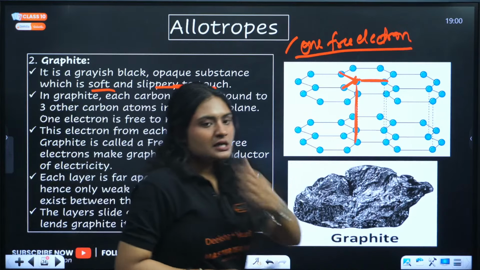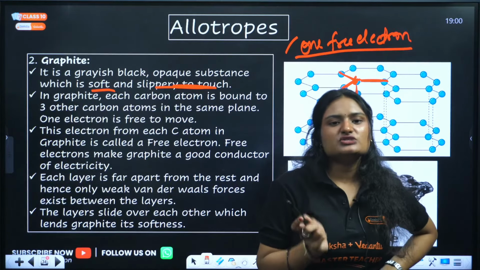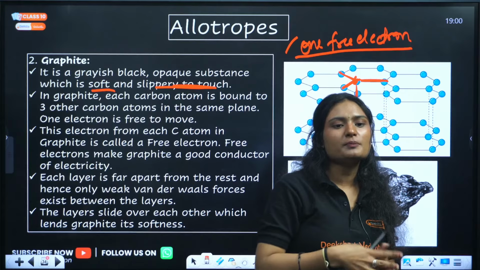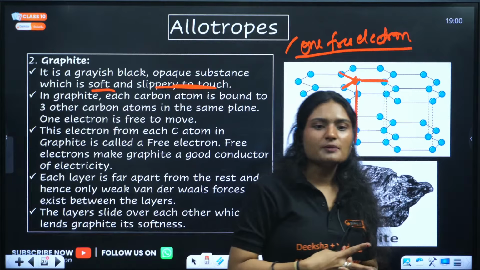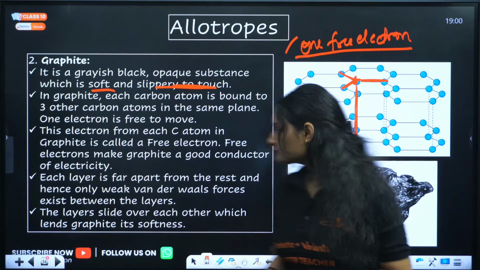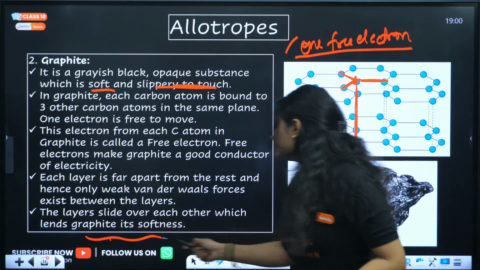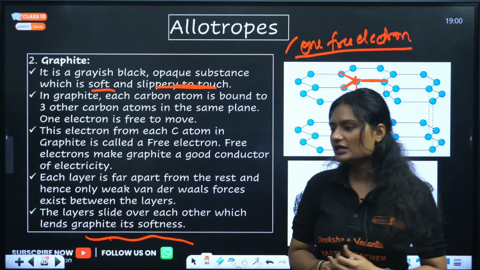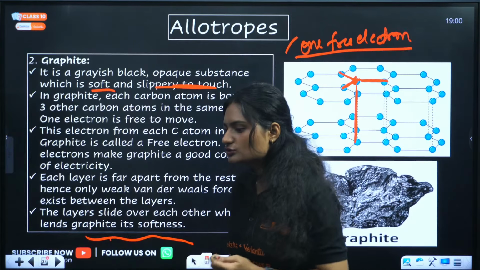Okay. Now one free electron is there. Due to this one free electron, they will conduct electricity. And the second reason is these layers will slide off on top of each other. And if they slide off on top of each other, what will happen? They are extremely soft. Due to this reason, they are extremely soft and slippery to touch.